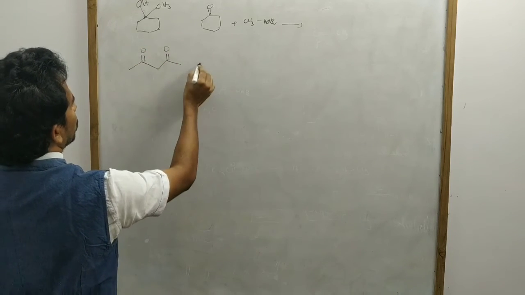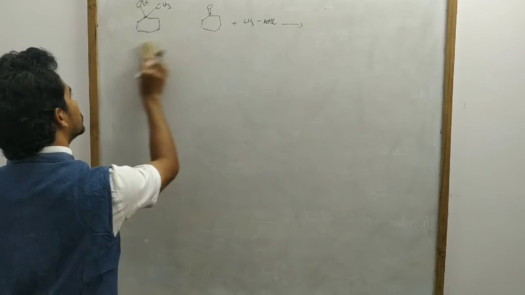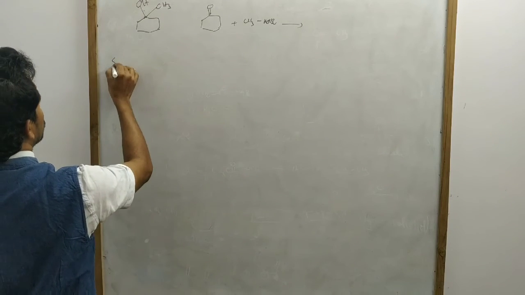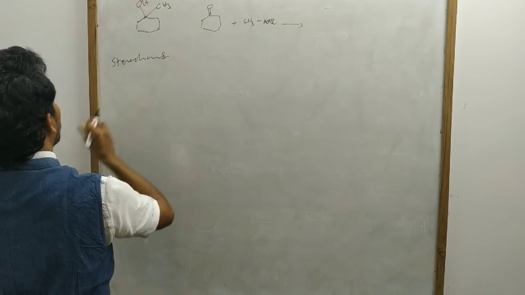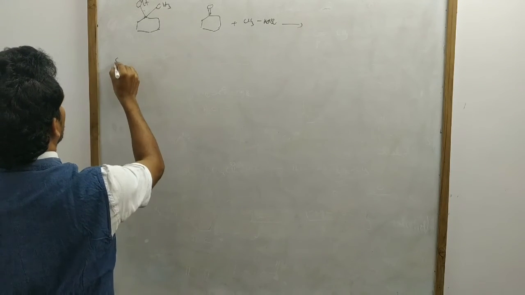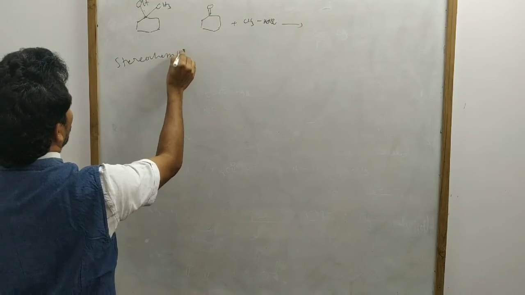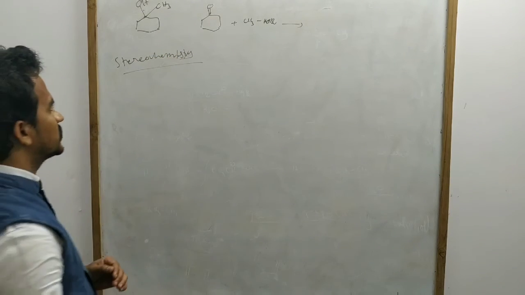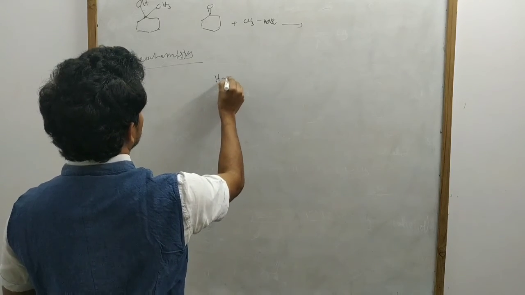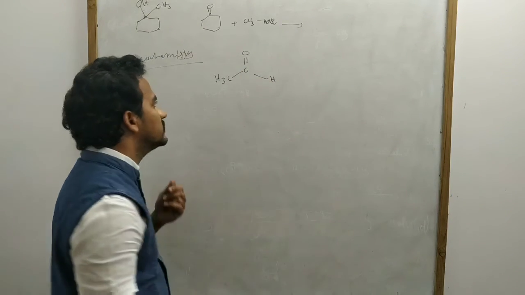Let us discuss stereochemistry. In this case, CH3CHO is acetaldehyde.